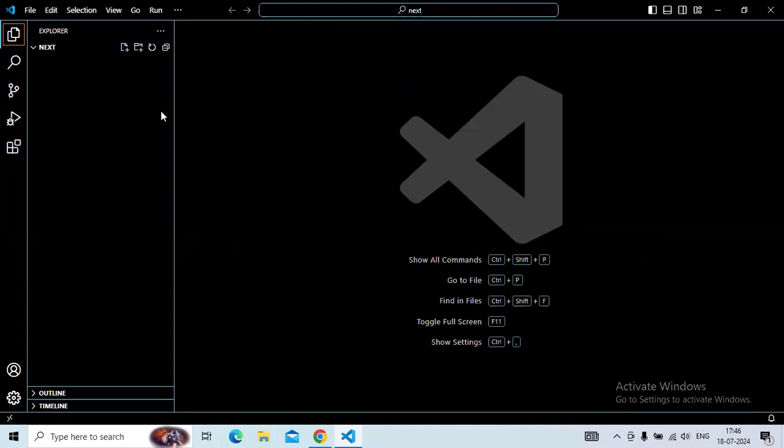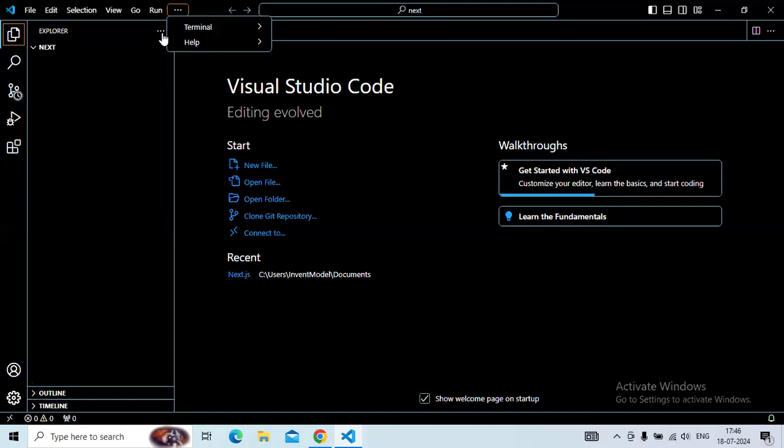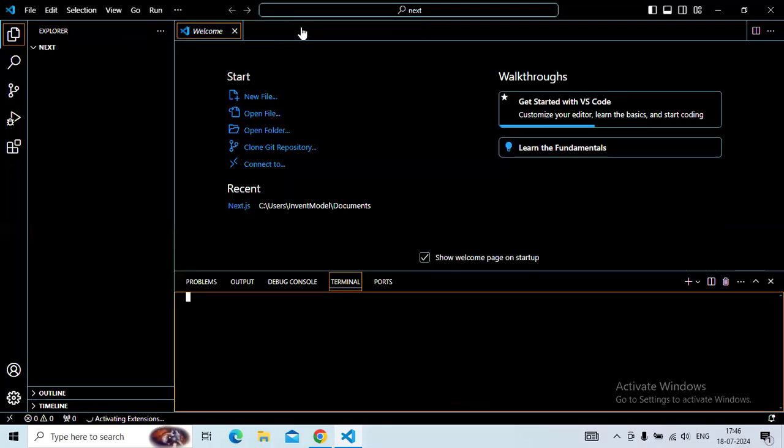Now within VS Code, go to the three horizontal dots, then go to the terminal and select new terminal. This is going to open an integrated Visual Studio Code terminal. Inside there, write